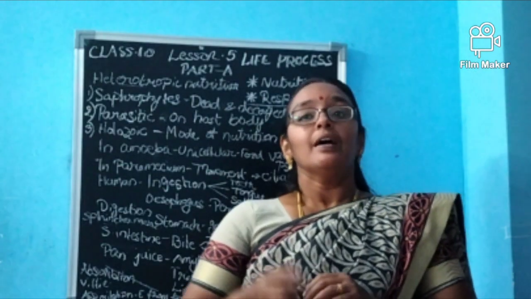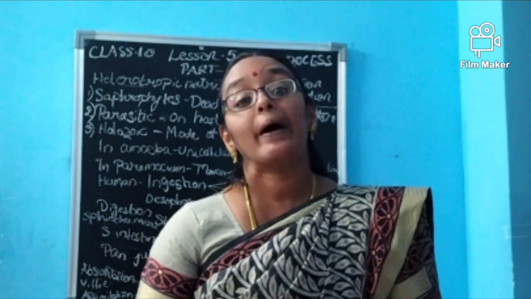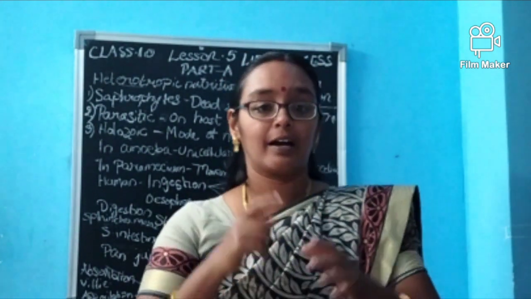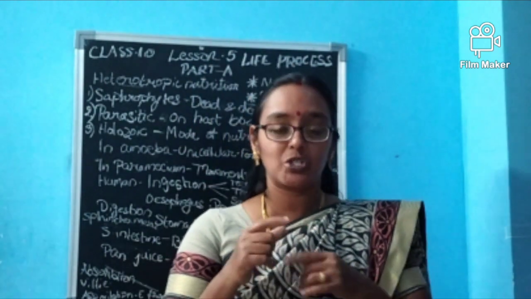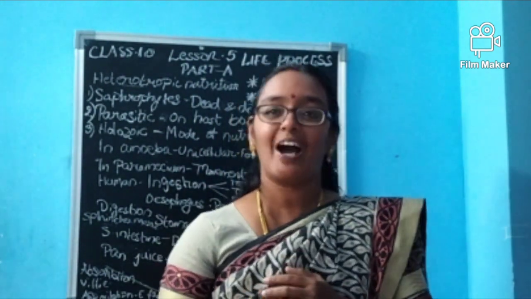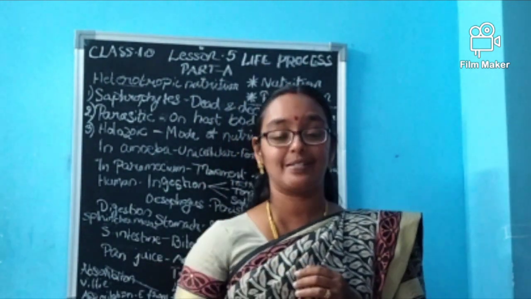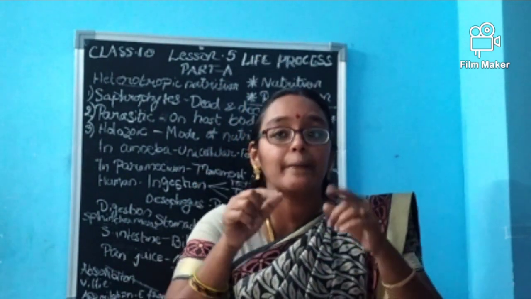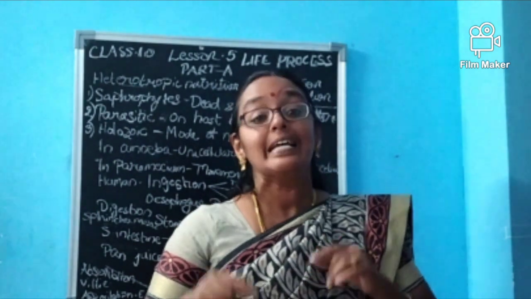Okay? Then we have to see about paramecium. Paramecium has a definite shape. So these kinds of gimmicks, these kinds of circus acts, will not happen in paramecium. So what happens when it finds food? The paramecium has cilia.